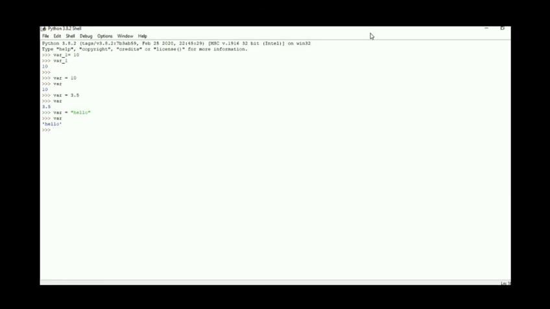As I said, the first character of a variable name should not be a digit and should be only a letter or an underscore. Now we will see if we use a digit: 4var5. It gives an invalid syntax error, because I said the variable name should not start with a digit.